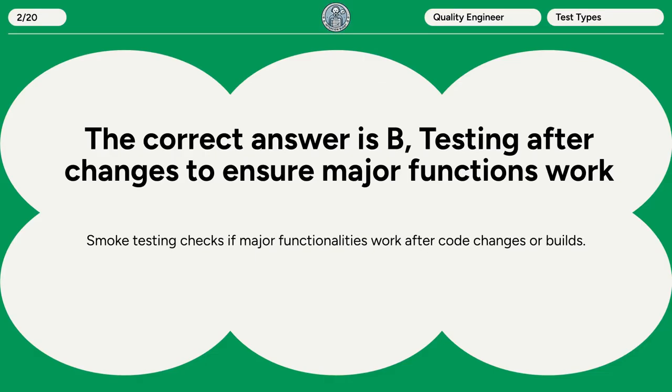The correct answer is B. Testing after changes to ensure major functions work. Smoke testing checks if major functionalities work after code changes or builds.